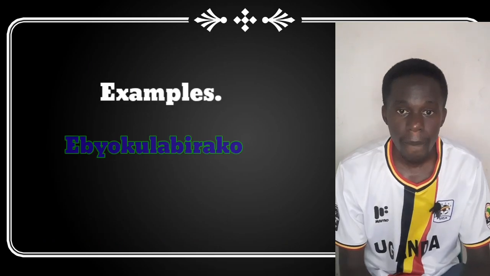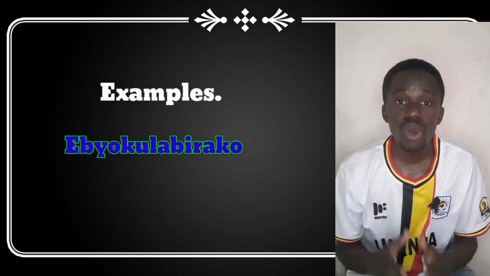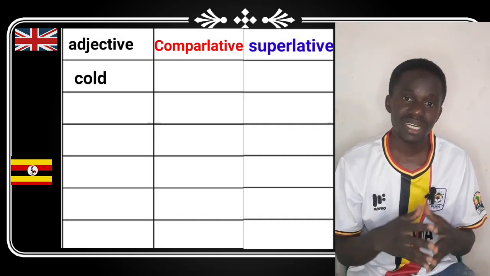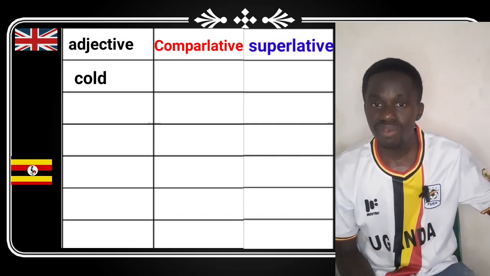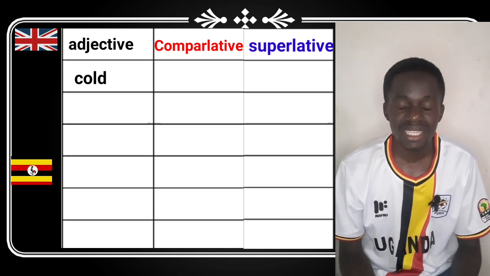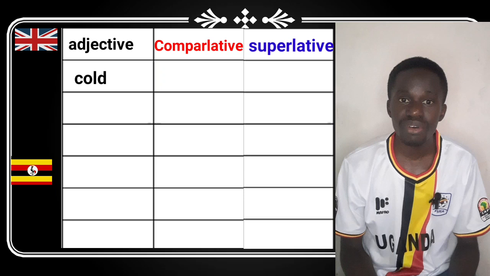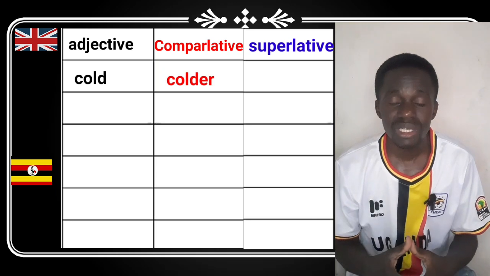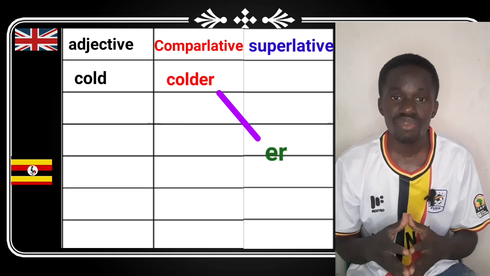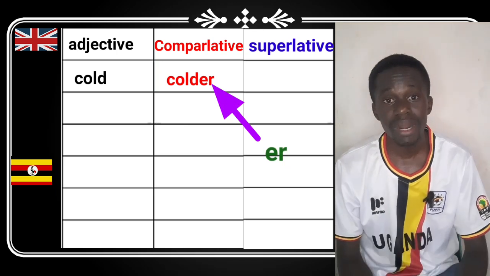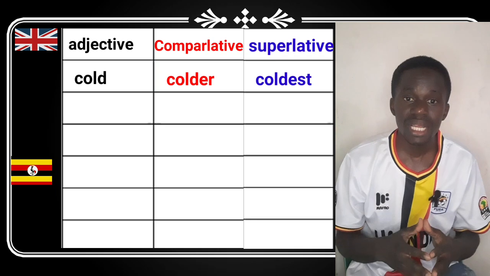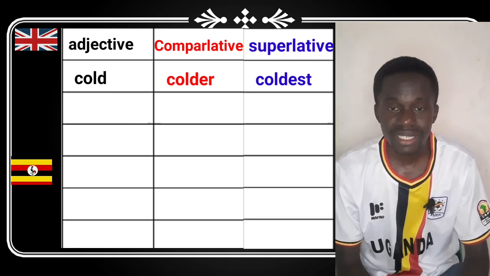Example 1, we have cold. Cold is the adjective. In comparative form, it is colder. We said most of the words in comparative form you add er to form colder. Then in superlative form, it is coldest. So it is cold, colder, coldest.